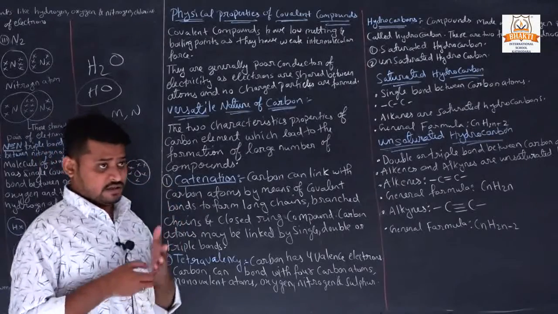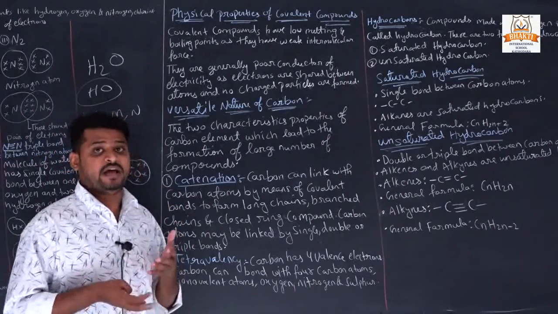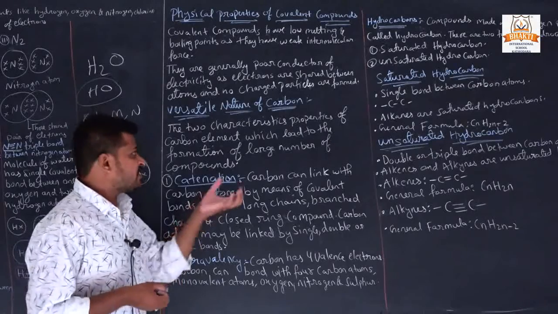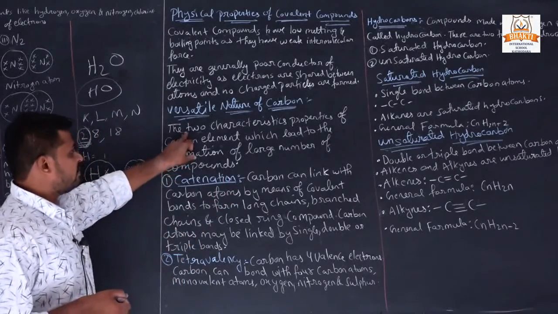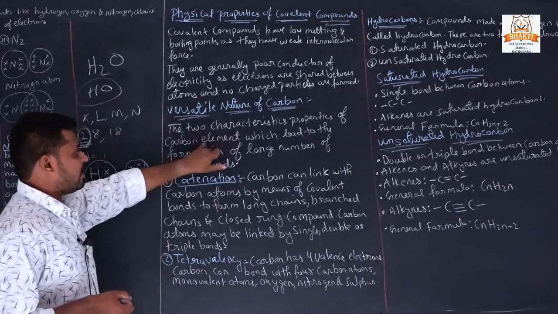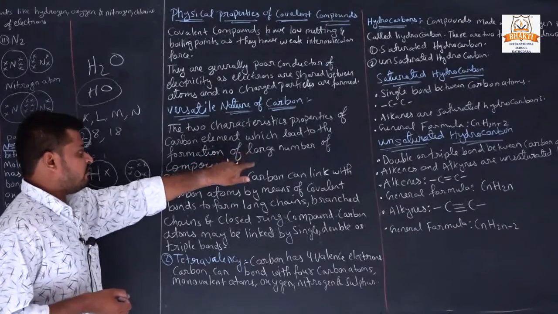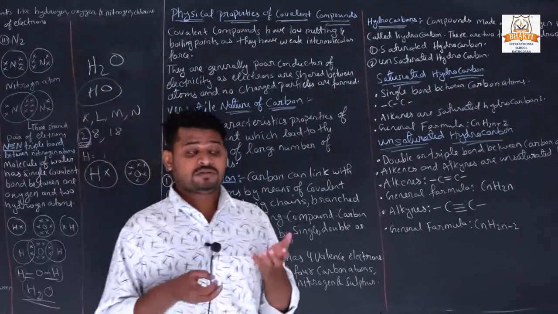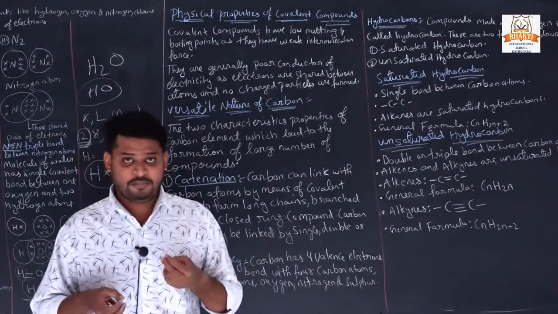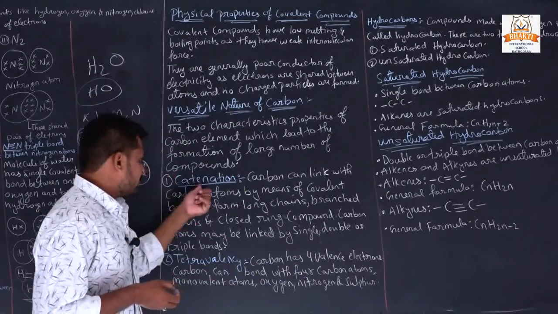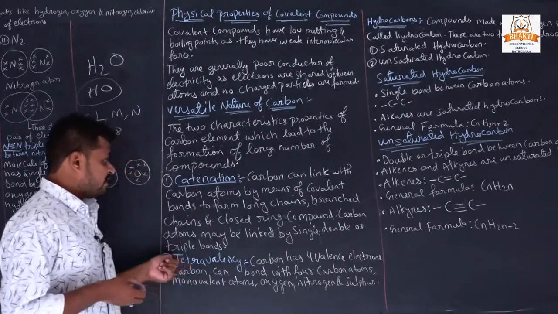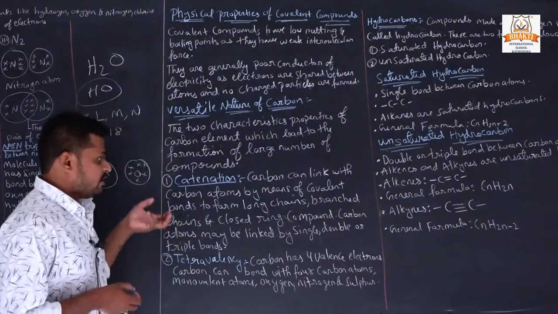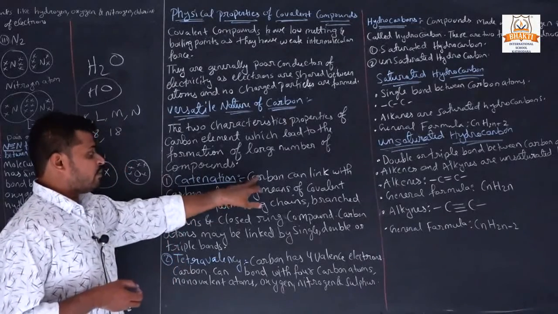I already told you that carbon has a unique property, the versatile nature of carbon. What is that? The two characteristic properties of the carbon element which lead to the formation of a large number of compounds. One is the catenation property, and the second is tetravalency.